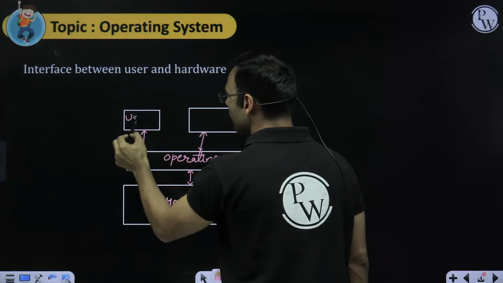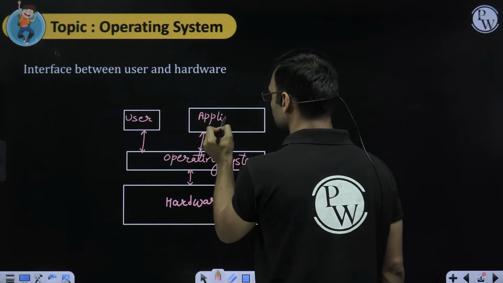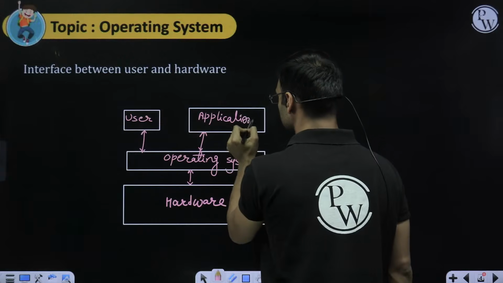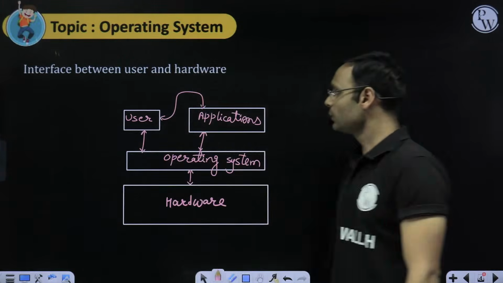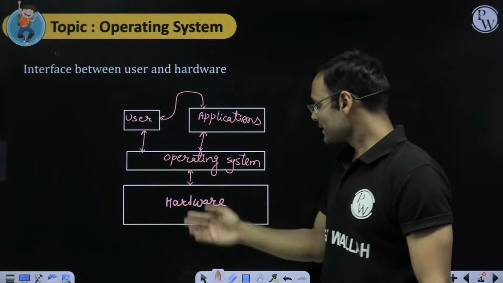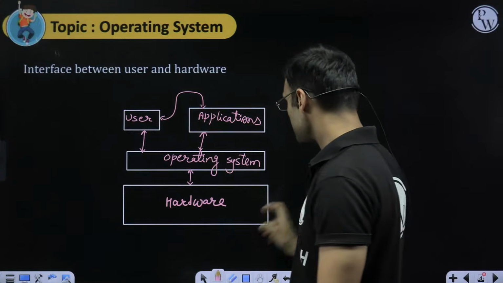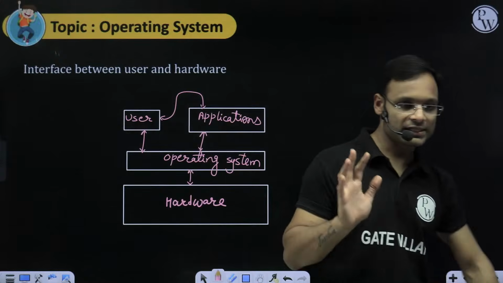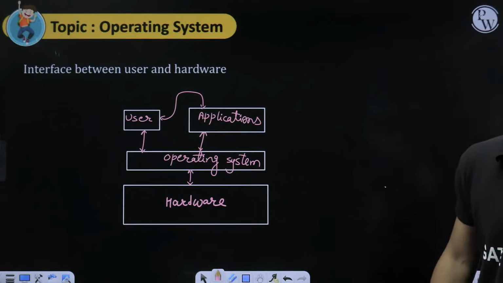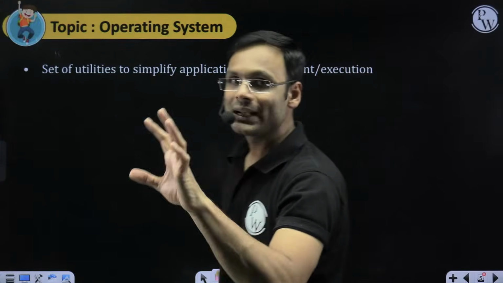So user and applications, you even sit above the application also. Then operating system is managing the entire thing. So this is why it is called an interface. Are you understanding? Okay, one person saying Android. Okay, not bad. You must know this. So operating system provides the interface.